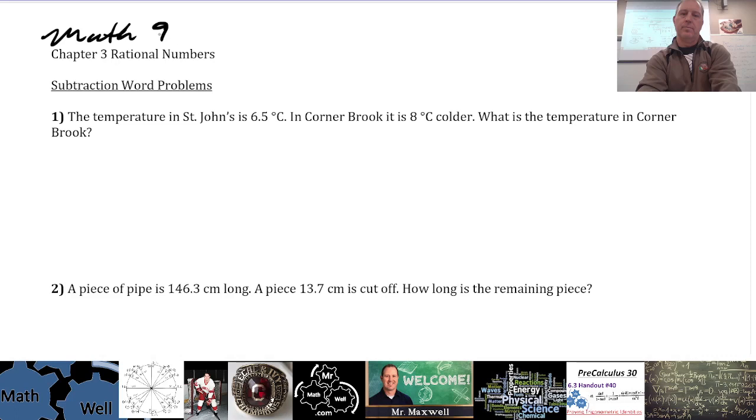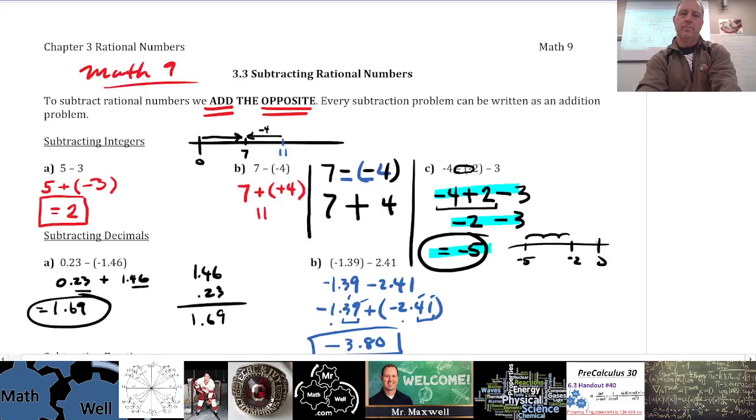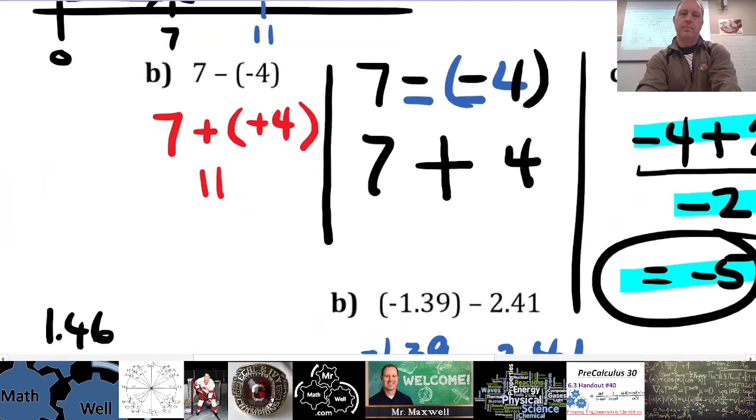And one of the really important things which I'll just remind you of here: when you subtract a negative, as in this case, when we subtract a negative 4, it's the same as adding. Two negative signs make a plus, but they're right beside each other. Also, when you're subtracting, you can think of it as changing that subtraction to addition, and then you add the opposite of whatever integer you're subtracting. So if you change this to plus, like I did here, and then add the opposite.